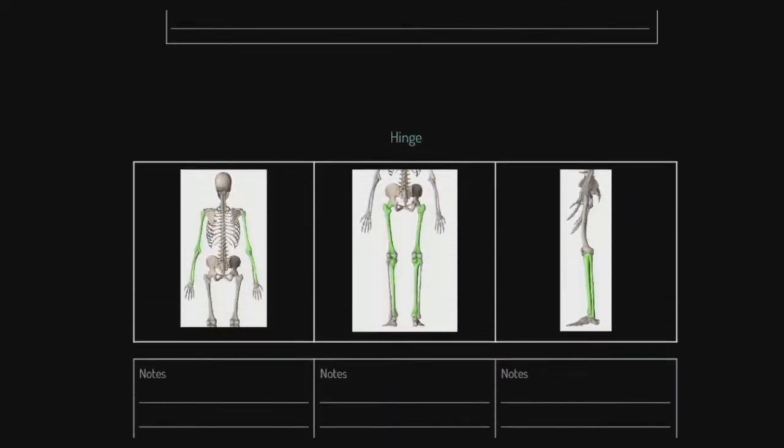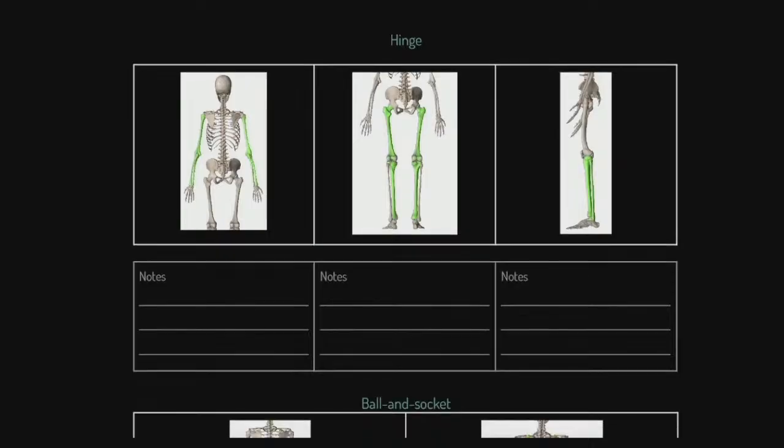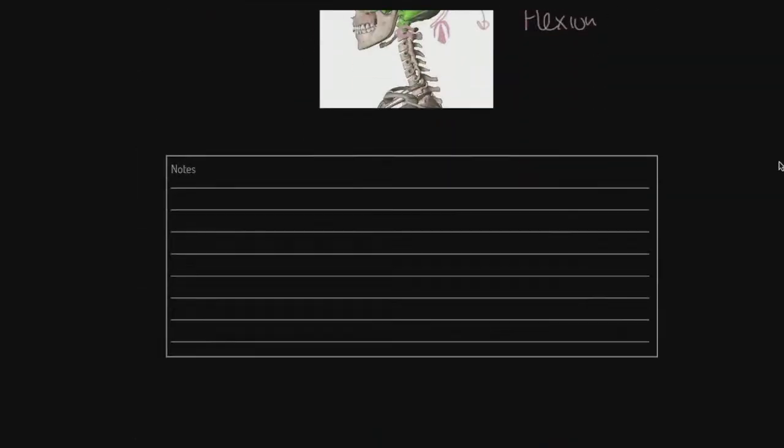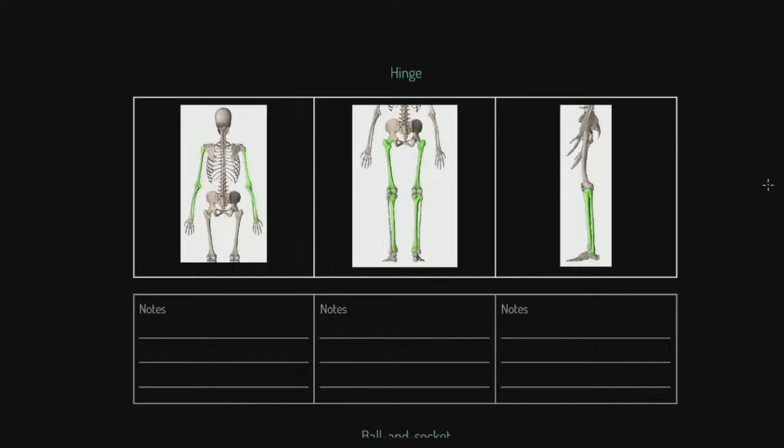Now, let's take this a little bit further. We also have hinge joints. And of course, as we see back here, we're interested in 3 hinge joints. We're interested in the elbow, the knee, and the ankle. So let's just be clear, the elbow is the meeting point of the humerus, the radius, and the ulna, okay? So we have got all of those bones actually articulating in that place.